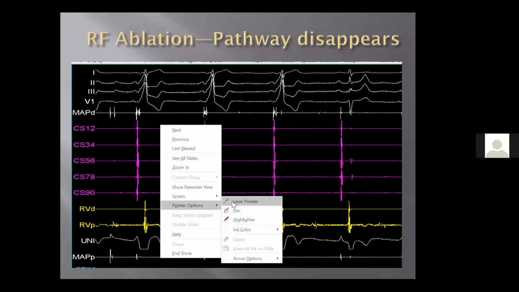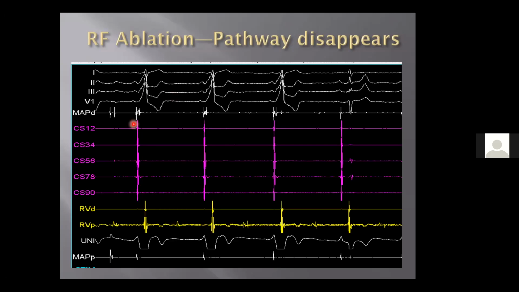So this is the first beat. Here we have started our energy. The first beat is pre-excited, and here by the fourth beat, A and V have separated. This is the site where, if you are able to get a separation within 6 seconds, most likely this is going to be a successful ablation in the long run. The chances of recurrence are much lesser if your pathways separate within 6 seconds.